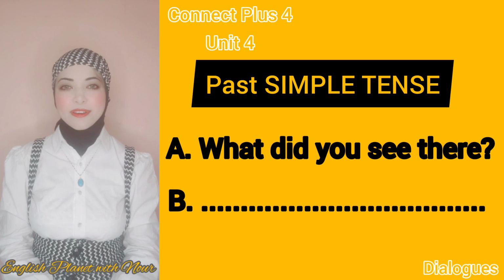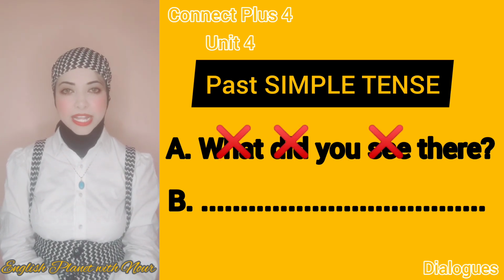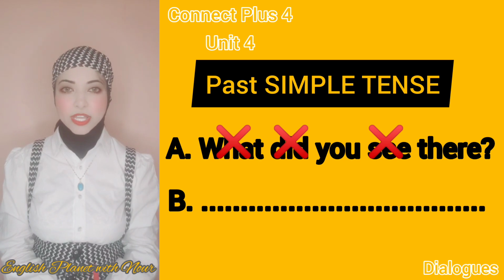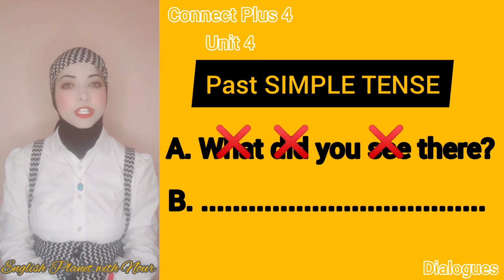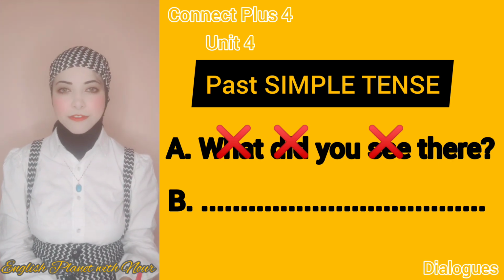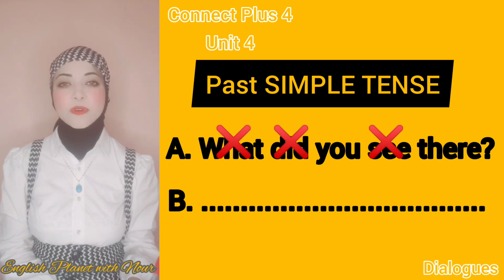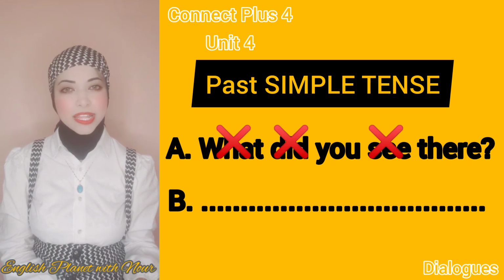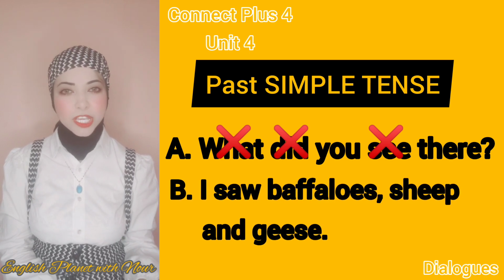What did you see there? Did and see. The word see is an action verb and in the past is changed into saw. And you have to start the sentence with the subject I, then the verb in the past. I saw. And give your answer. What is a question word that's used to ask about things or animals? So you have to give your answer. I saw some sheep, geese, and buffaloes.